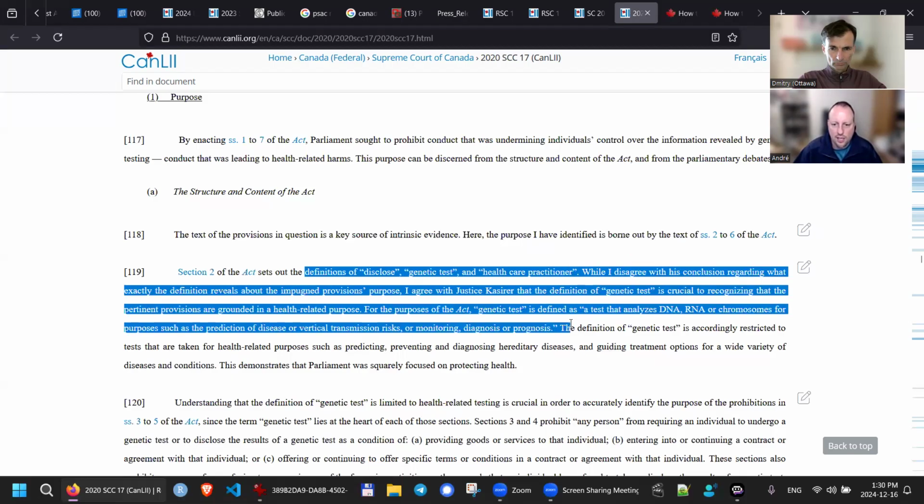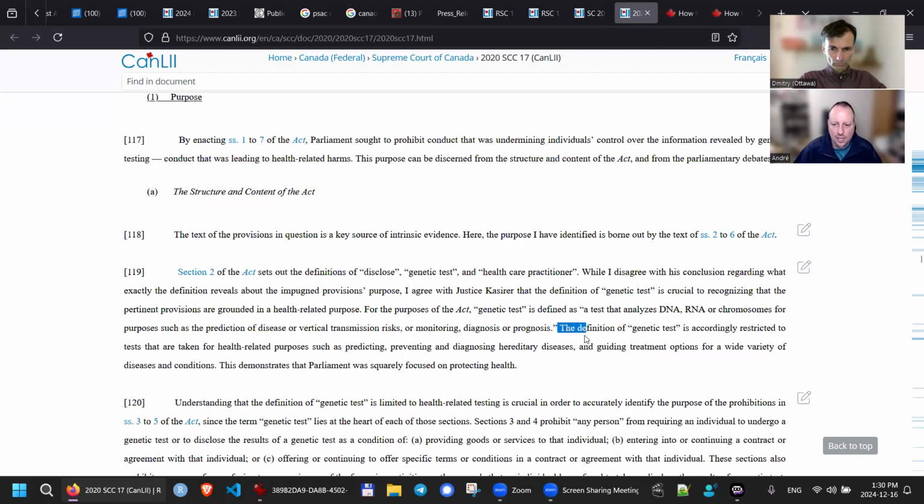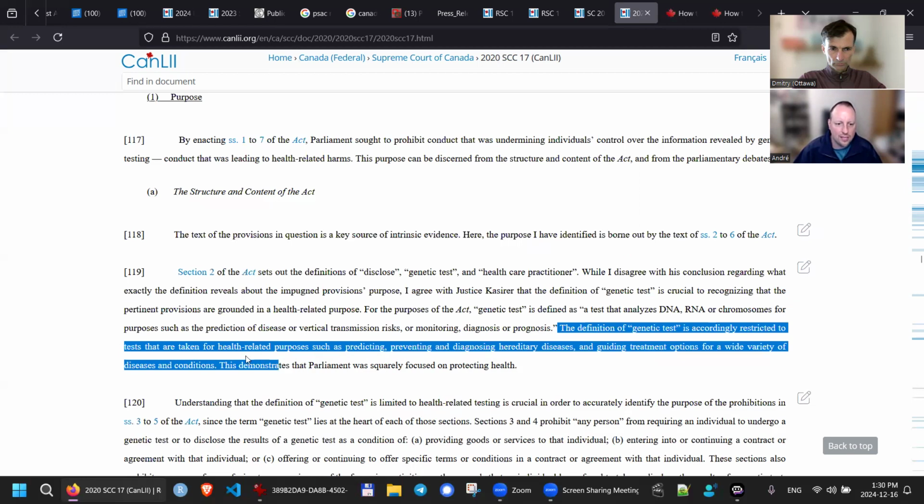It says the definition of genetic test is accordingly restricted to tests that are taken for health-related purpose, such as predicting, preventing, and diagnosis hereditary disease and guiding treatment options for a wide variety of disease and condition. This demonstrates that Parliament was squarely focused on protecting health. But that's for the definition of genetic tests within section 1 to 7 of the Genetic Non-Discrimination Act.